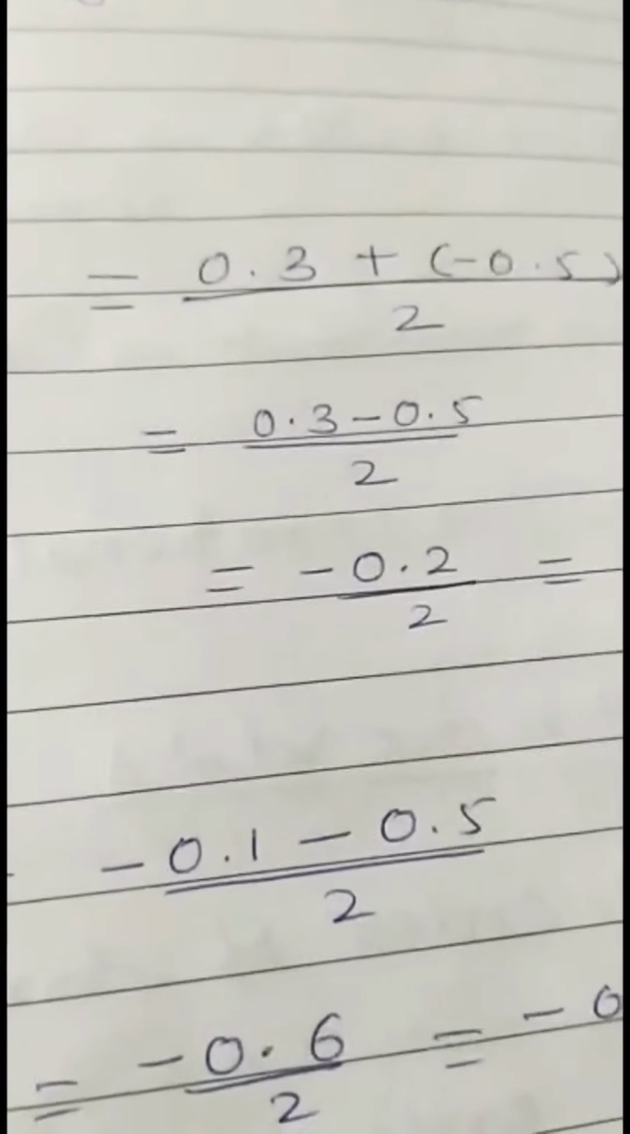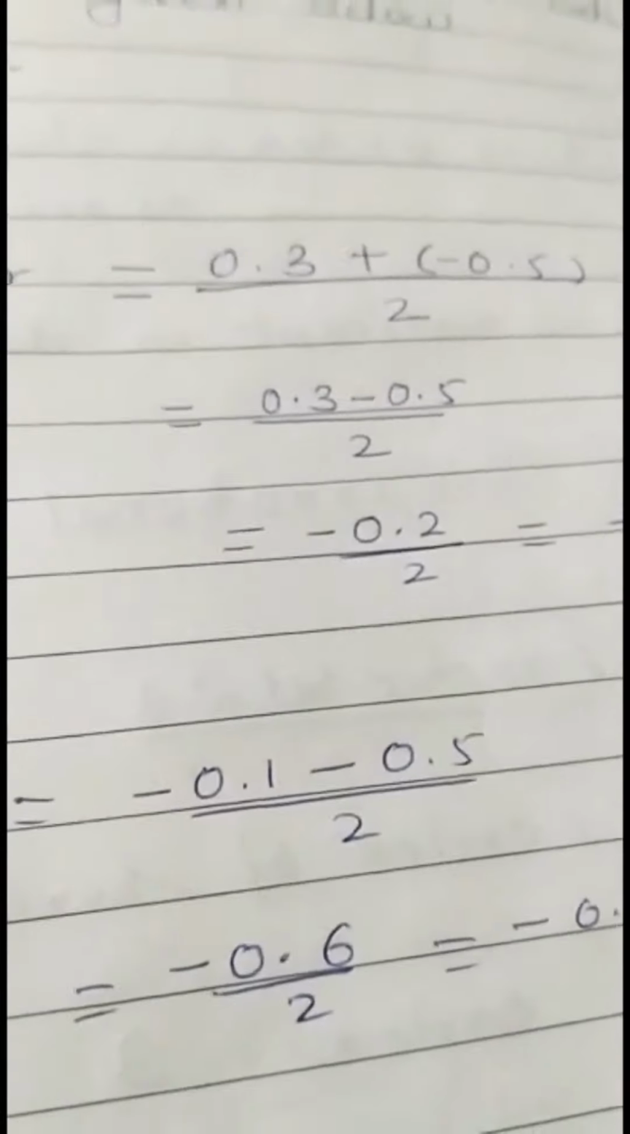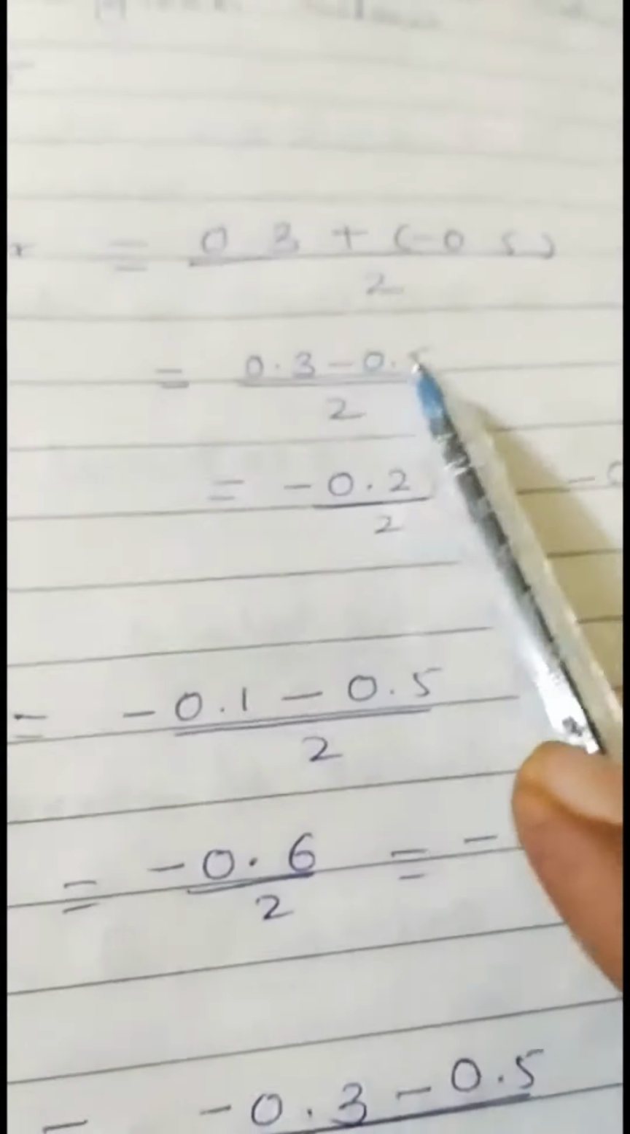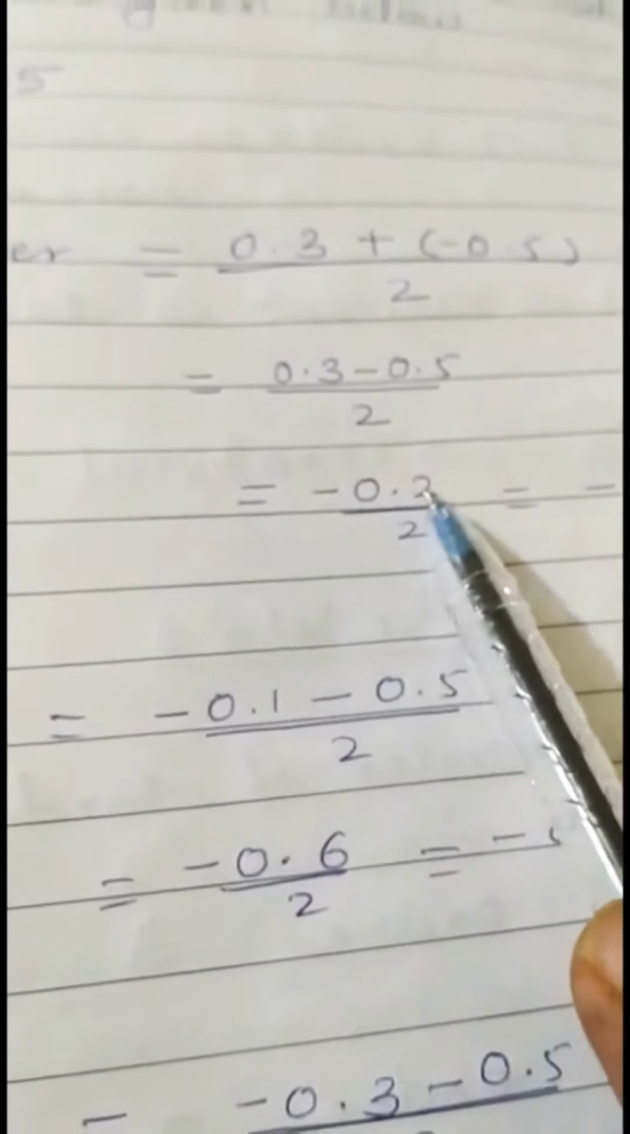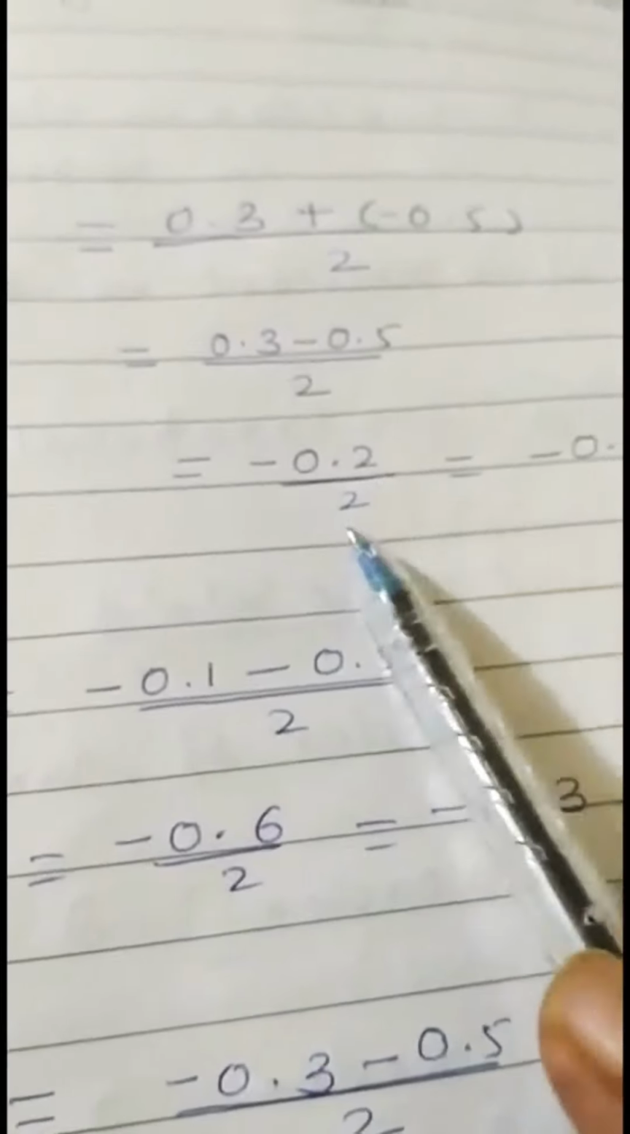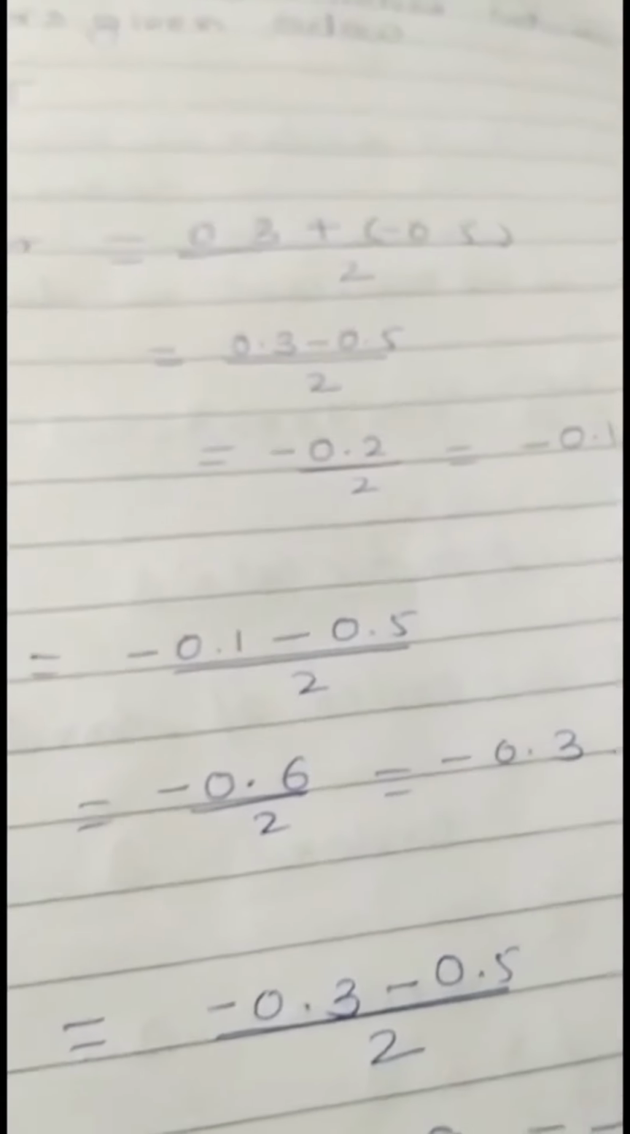Addition of these two numbers, that is 0.3 plus minus 0.5. Plus and minus become minus. Subtraction will give minus 0.2. Division will give minus 0.1.